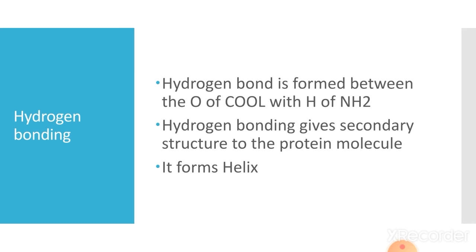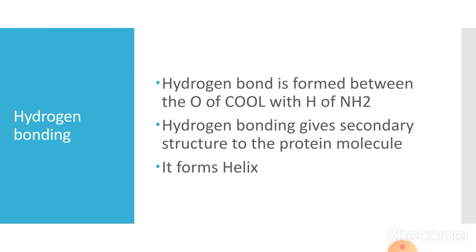The second type of bonding present in protein is called hydrogen bonding. You know this thing very well, that a hydrogen bond is basically the formation of a bond between the hydrogen of one molecule with the most electronegative elements like oxygen, nitrogen, and fluorine of another molecule. Over here you have seen that it has oxygen with the COOH group. Sorry, it is written wrongly. It is the COOH carboxyl group with the hydrogen of the NH2 group.